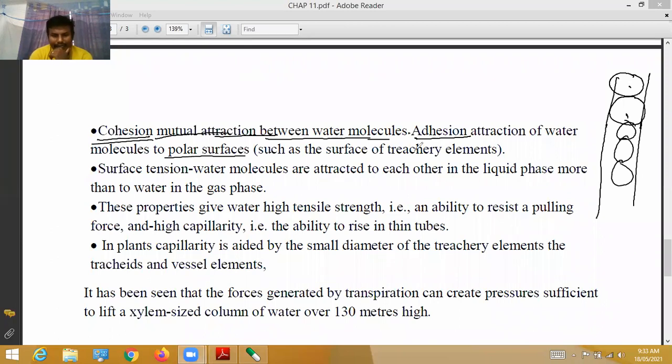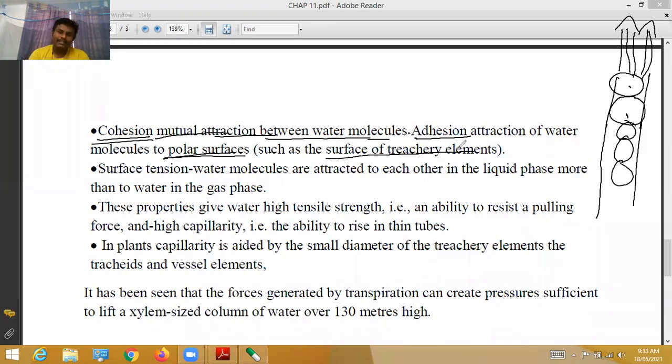Okay. Adhesion. Adhesion means the attraction of water molecules to polar surfaces. Polar surfaces, such as the surface of tracheary elements. Tracheary elements, what are they? These are a part of xylem.